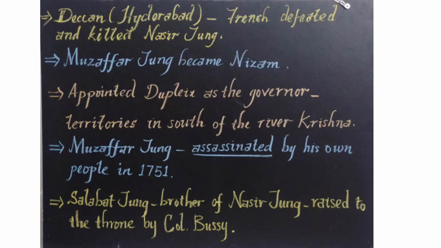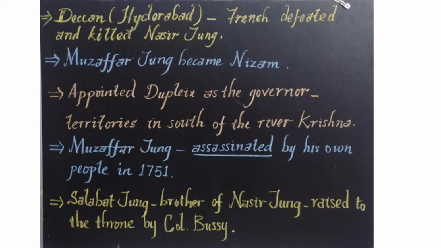So in the Deccan too, that is in Hyderabad, the French defeated and killed Nazir Jung and made Muzaffar Jung the Nizam. In Carnatic, Anwaruddin Khan was killed, and in Hyderabad, Nazir Jung was killed. So in both the places, who got the victory? The French got the victory. The people who were supported by the French got the victory.